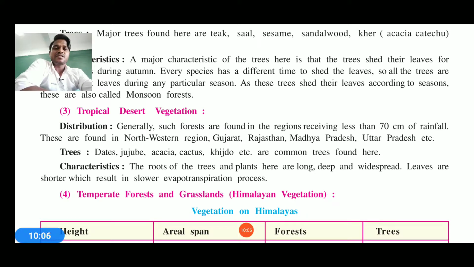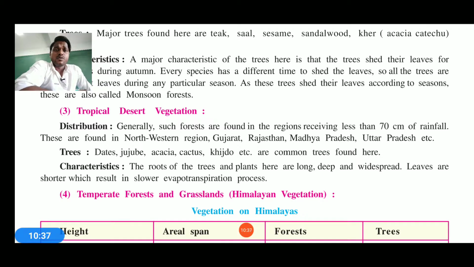Generally such forests are found in regions receiving less than 70 centimeters of rainfall, and that can be in the western, northern Ghats or northwestern Ghats. So Gujarat is there, Rajasthan is also there, Madhya Pradesh is also there, and some part of Uttar Pradesh is also there. Date palm, jujube, acacia, catechu and khejri trees are grown there, and these trees are also used for eatable purposes, herbal purposes, and lots of kinds of oil purposes.